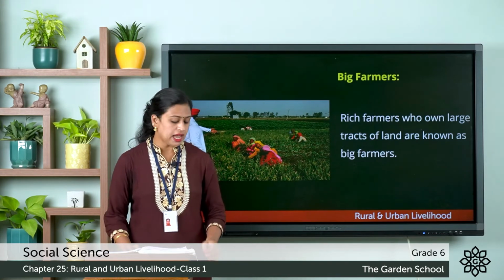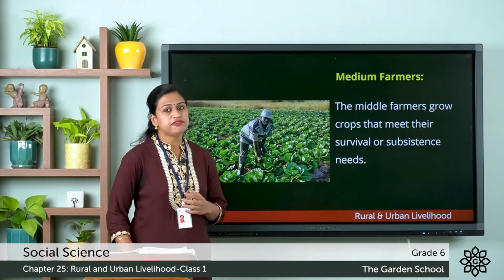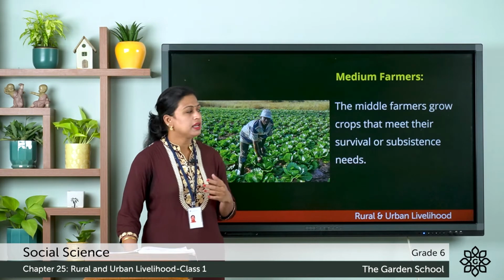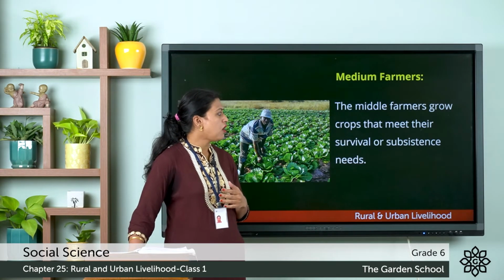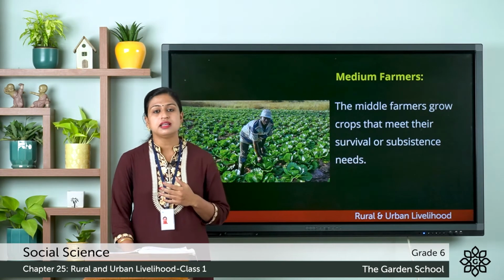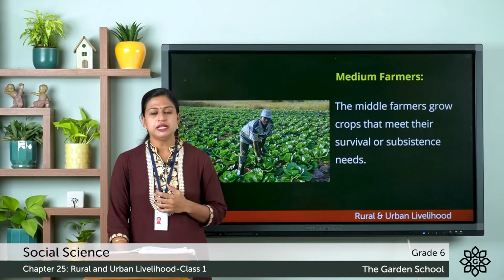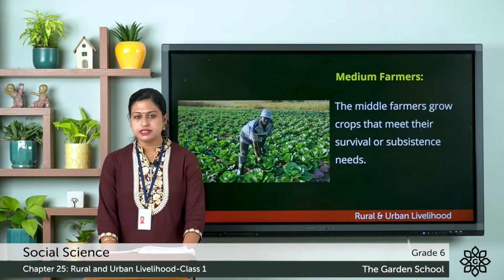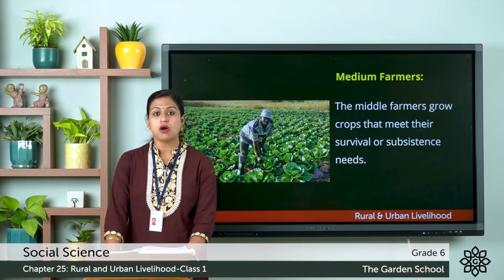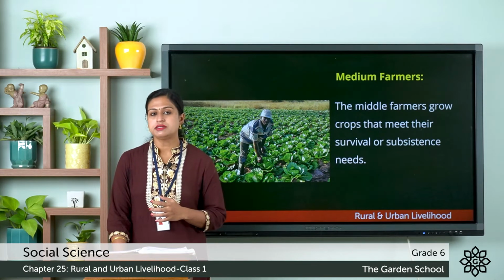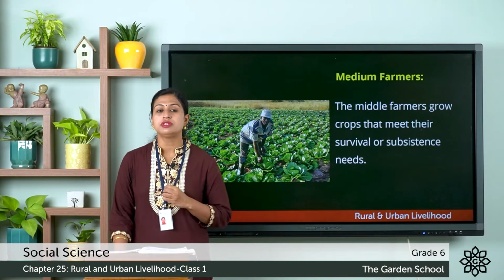Now the next category is of medium farmers. Here the middle farmers, they grow crops that meet their survival or subsistence needs. That means to fulfill their daily needs. These middle farmers, they grow crops such as wheat, barley, corn, pulses. And in India, about 80% of the farmers, they belong to this group.